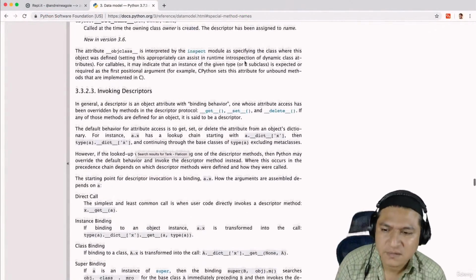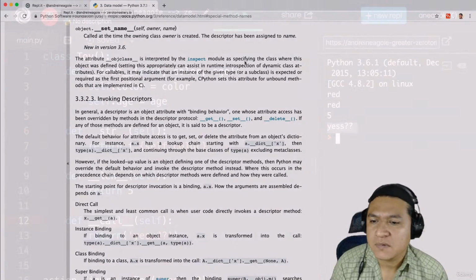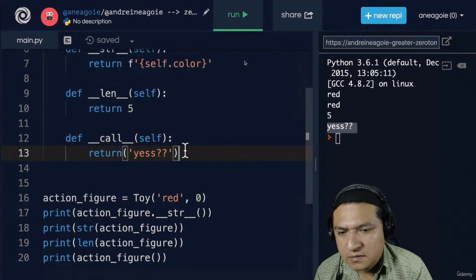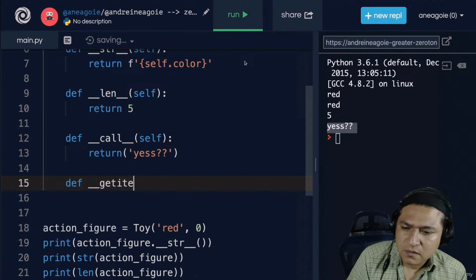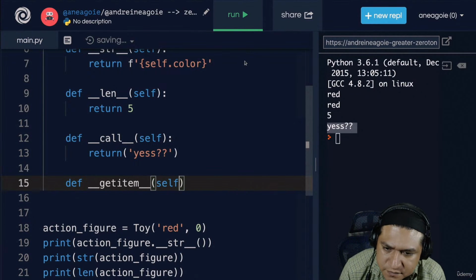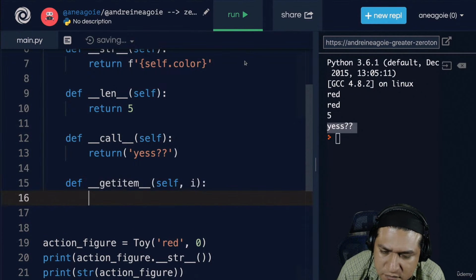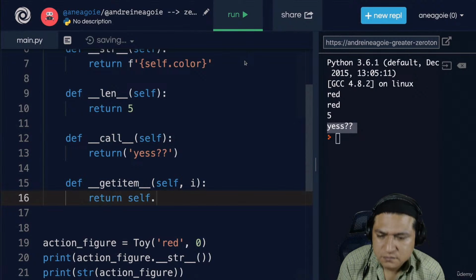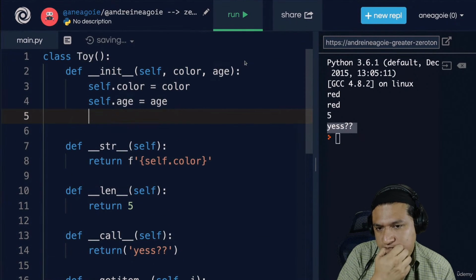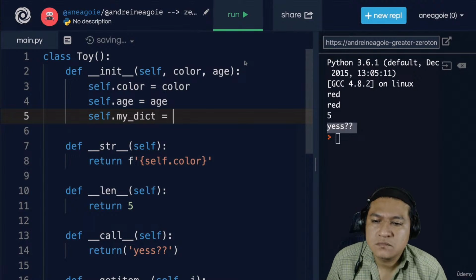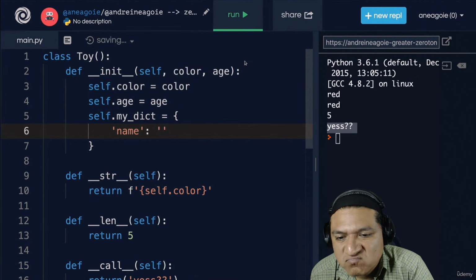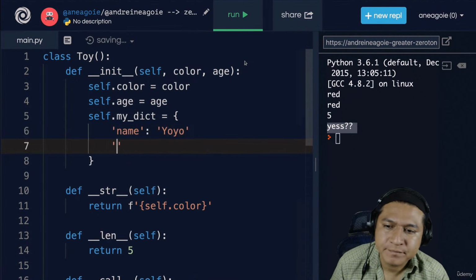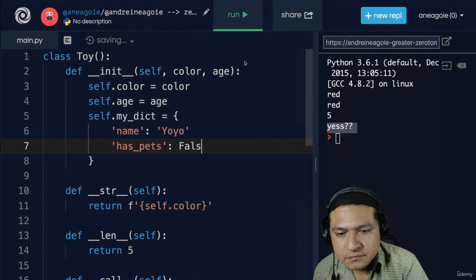One last one, because I think you're starting to get the idea of this. Like I said, these are all available in here. Usually you don't want to overwrite them, but you just want to know that you have the power to do so if you choose. The next one is called get item. So let's define get item. Okay. And we're going to use self as the first parameter, and then let's say i for index. And in here, we'll return self dot, and let's add an attribute before we add that. I'm going to say self dot my dict for my dictionary, and then add name equals to yo-yo, and let's do has pets equal to false.